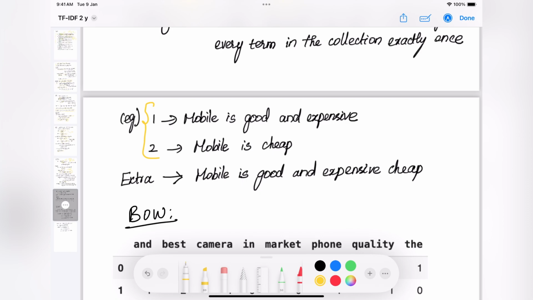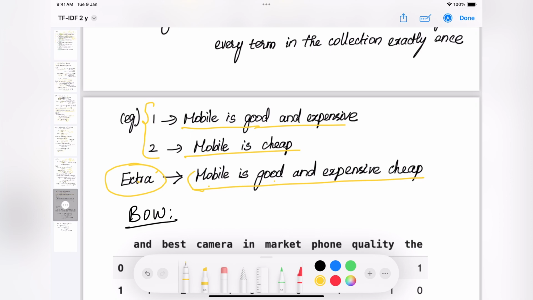Let's assume a two review scenario. I have only 2 reviews. Mobile is good and expensive. Mobile is cheap. So as per the new definition given by scikit-learn, we are just adding a 1 to the numerator as well as the denominator, right? That means we have added an extra document, and the document will be the collection of every word in the whole corpus. Since here we have 2 reviews, the extra review will be mobile is good and expensive cheap.